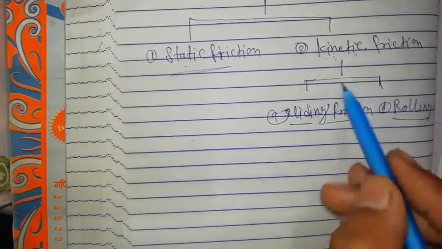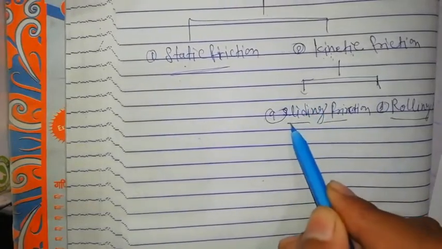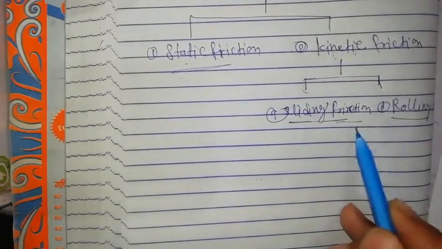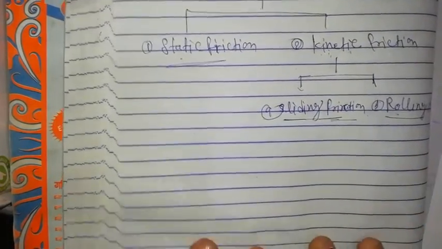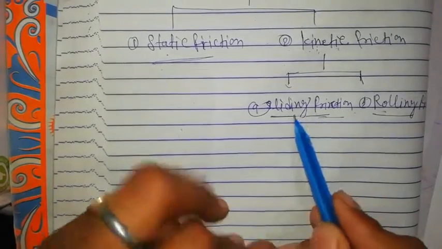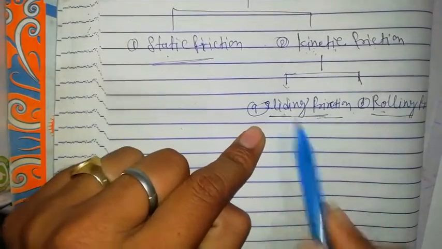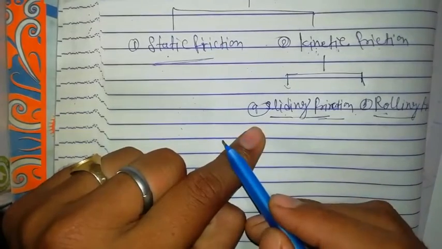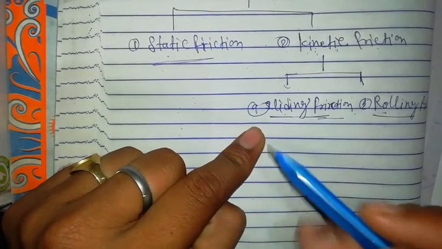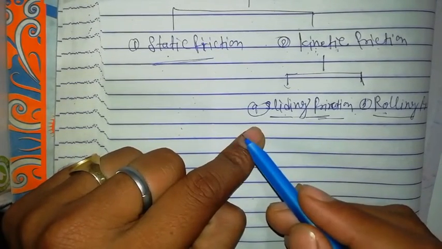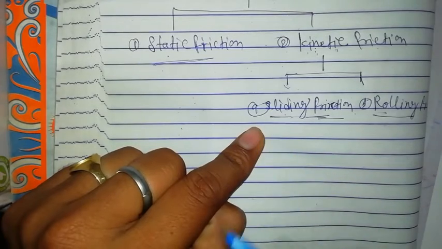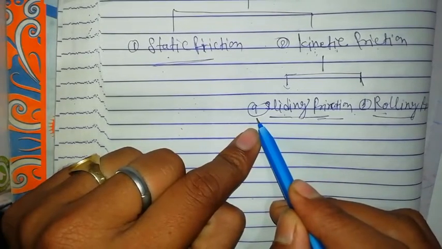Now there are two types. First is sliding friction and second is rolling friction. Listen carefully. Sliding friction: when one body is sliding over the surface of another body, then the force of friction between their surfaces in contact is known as sliding friction.